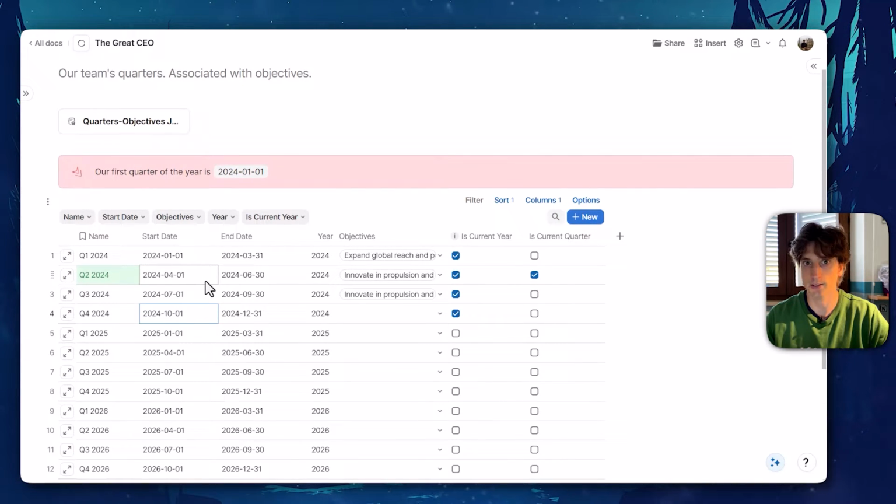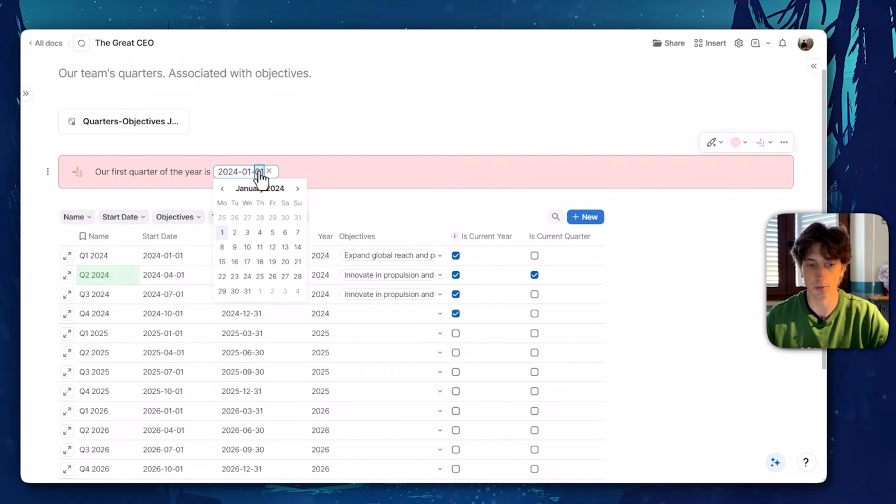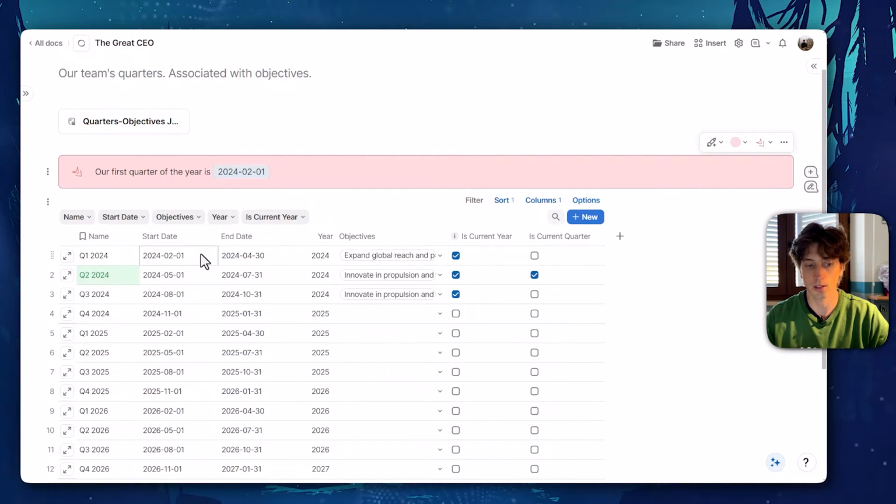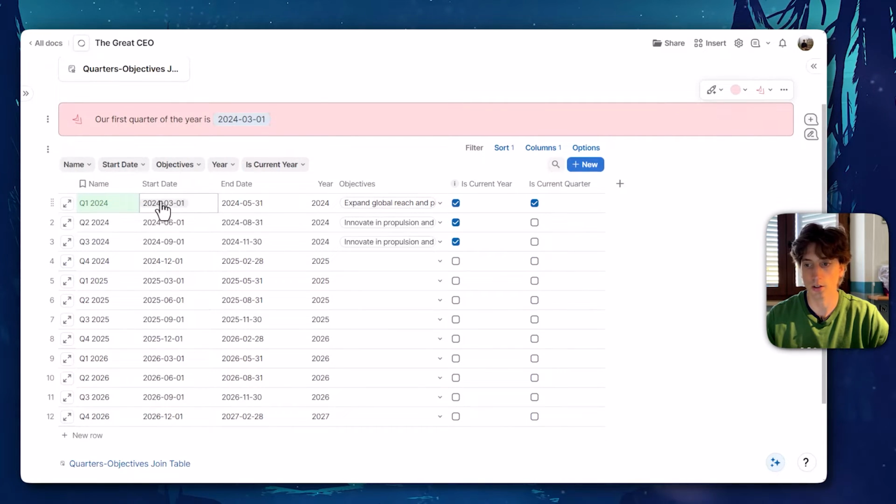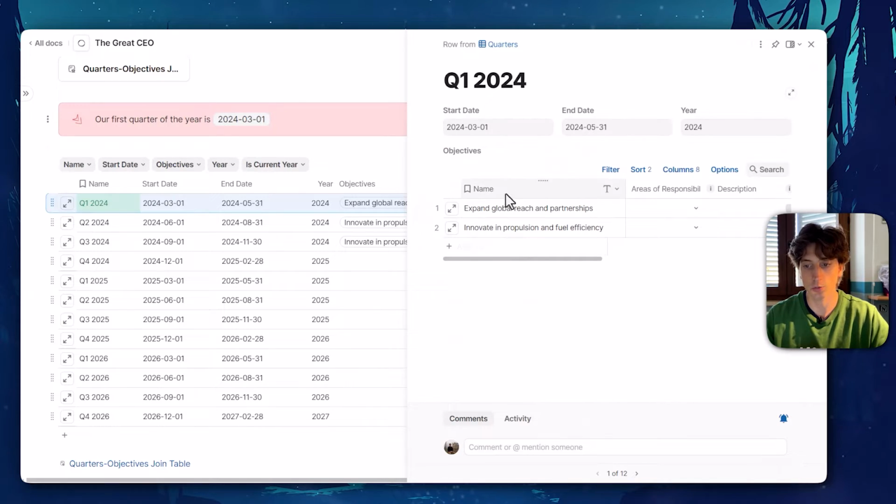But if your company starts the quarters, let's say in February, for example, I can set the date to the 1st of February, and that will change all the start dates accordingly, essentially offsetting the start date by 1 month, depending on whatever you choose in here. You can choose whatever month you like, and all the dates will adjust accordingly. All the quarters are pre-populated here. Quarters are mostly used for organizing objectives, so there is not really much action going on here, besides opening a quarter page to see all the objectives that are assigned to that quarter. That might be helpful over time to see the progress of that quarter and a snapshot of the situation for each quarter.